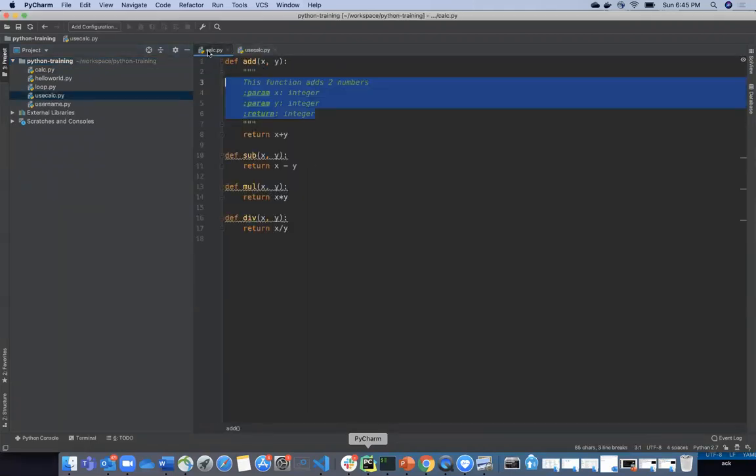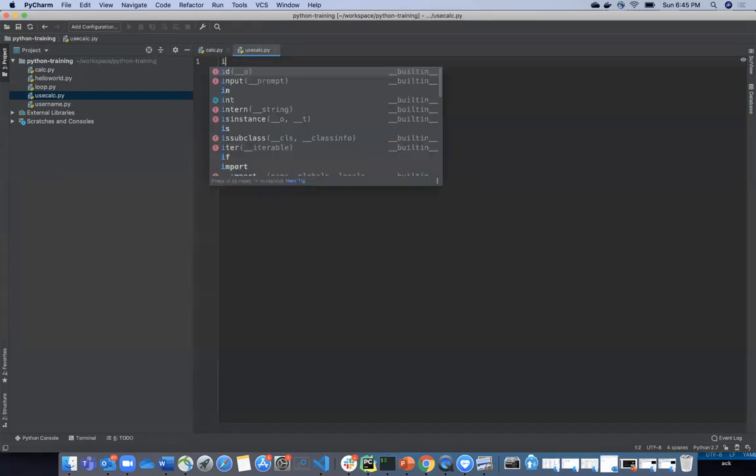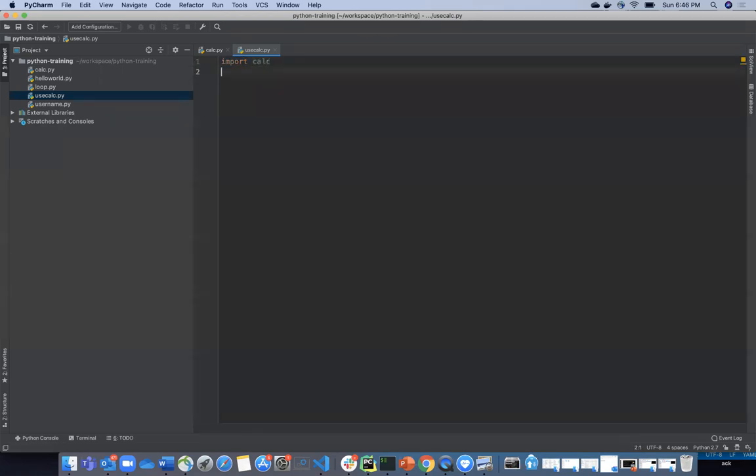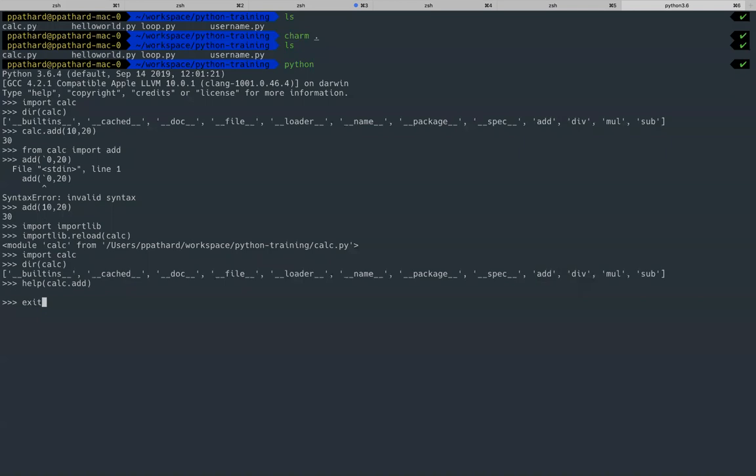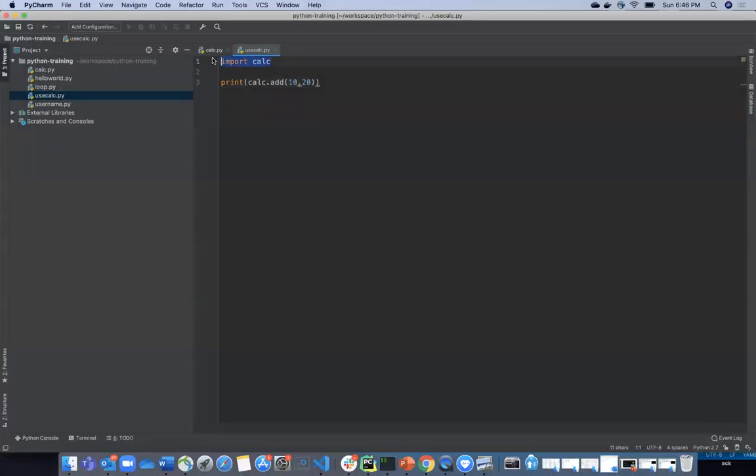I have shown you in the Python interpreter, but now I will show you in a different script. So import calc. It is there in the current folder. What I will do is print calc.add 10 comma 20. So this is how I use the module. Let me exit out of this and run python use calc. See, now you got 30. So typically this is how you write the script. You do import statements on top and you start writing the code here.